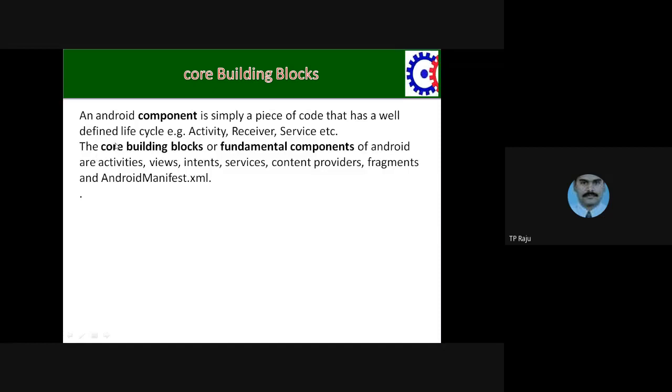Whatever that piece is, it may do a number of activities, a number of things. Now we are going to see what those things are. They are called the core building blocks, the fundamental components of Android.